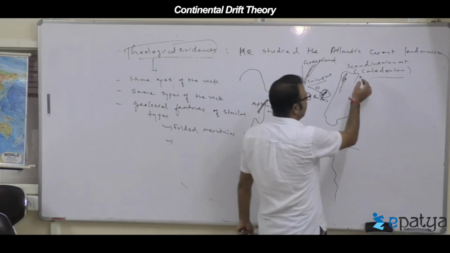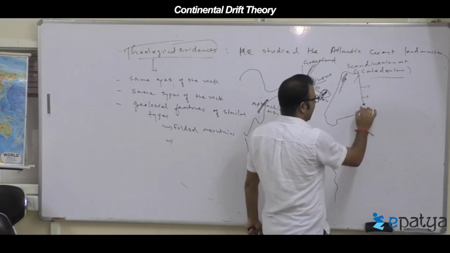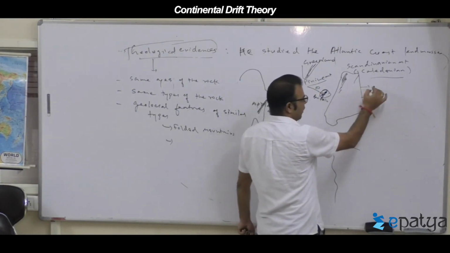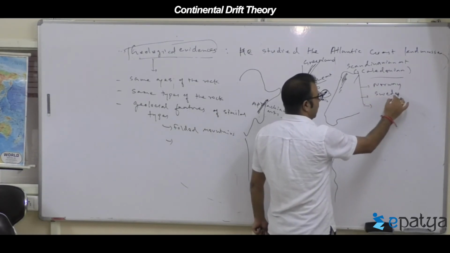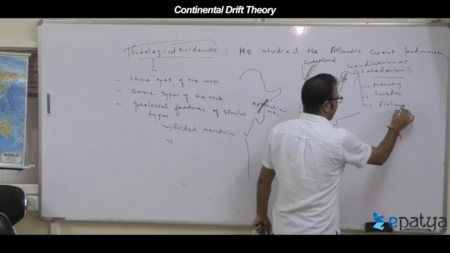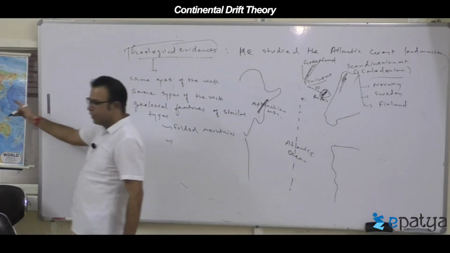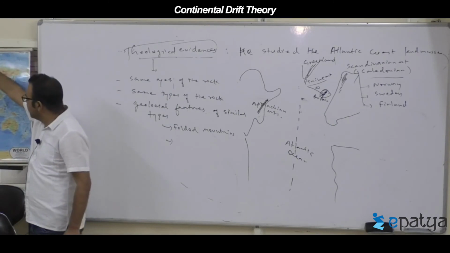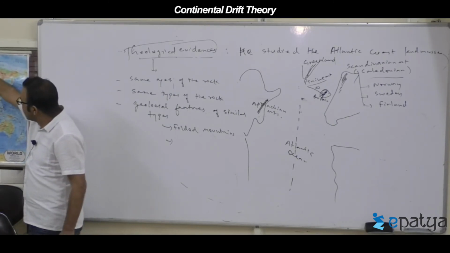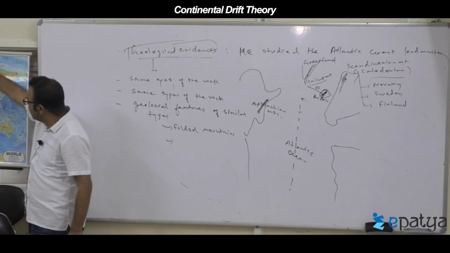Can anyone name the Scandinavian countries where the Scandinavian mountains are? Right, Norway, Sweden and Finland. If you look at this map, this is the Scandinavian part. Here is Norway, then Sweden, then Finland.